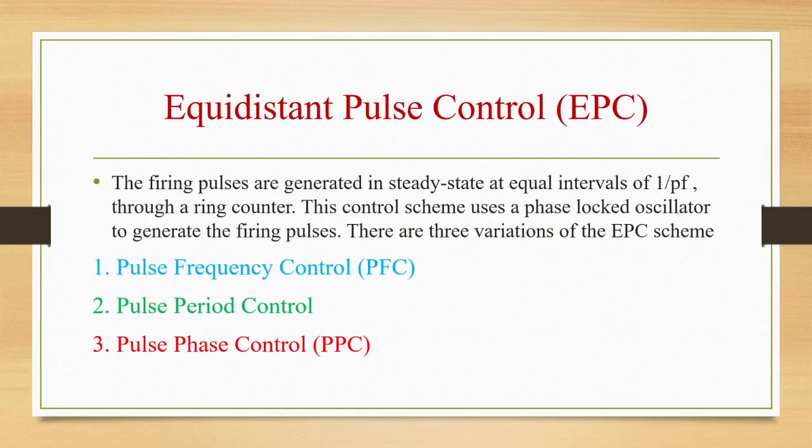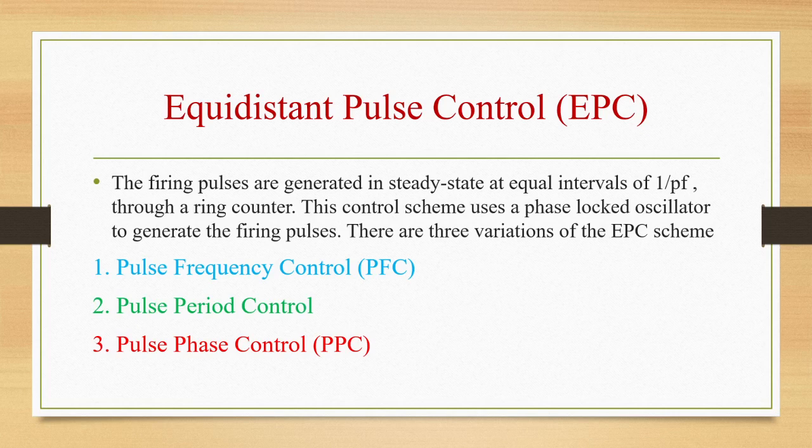Now let us see the equidistance pulse control EPC method. So IPC has drawbacks, so we are not using IPC nowadays. We are using only equidistance pulse control. In this scheme, firing pulses are generated in steady state at equal intervals of 1 by pf through a ring counter. This control scheme was first suggested by Ainsworth using a phase-locked oscillator to generate the firing pulses.